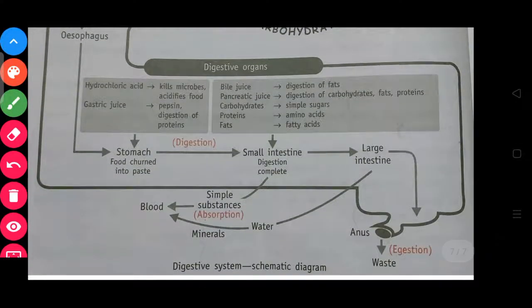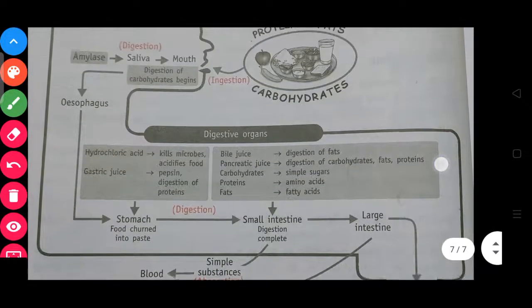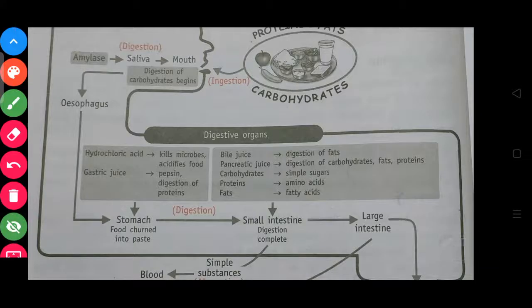Then after that, the small intestine has blood vessels. The small intestine contains blood vessels, and those blood vessels have blood inside them.